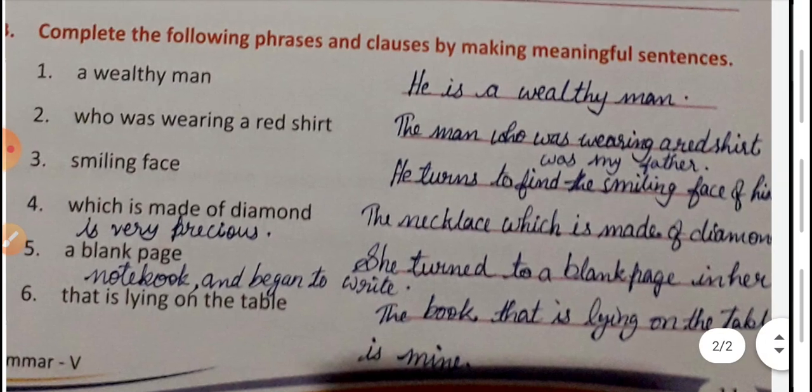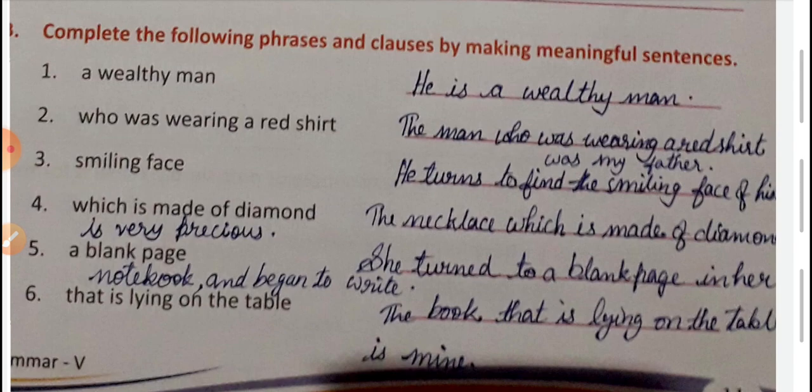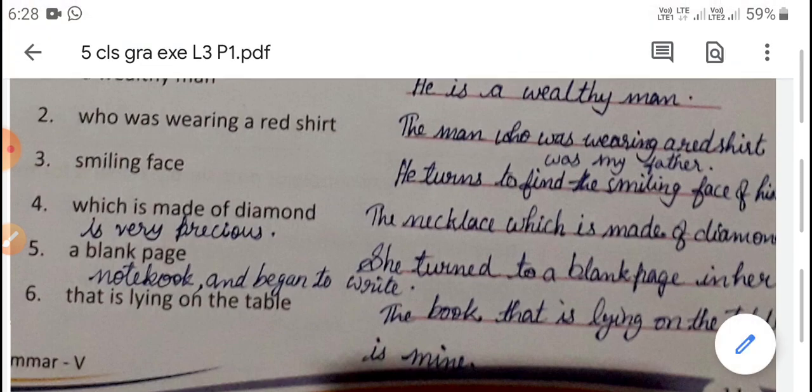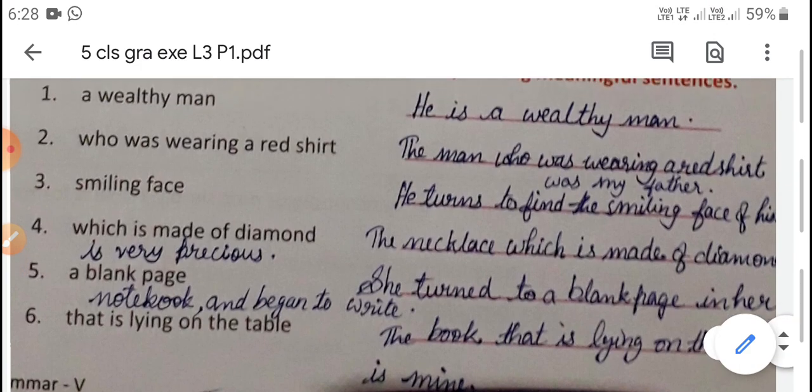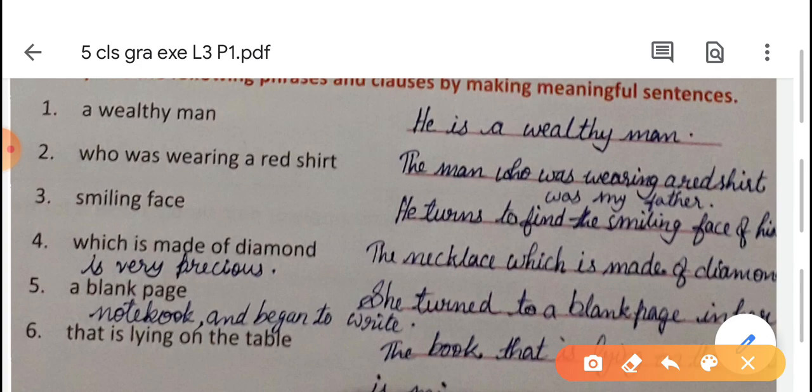Now next one, who was wearing a red shirt? The man who was wearing a red shirt was my father. Smiling face. He turns to find the smiling face of his son. Here you can't see, no? Here after face of his, after that you just write son, S-O-N.